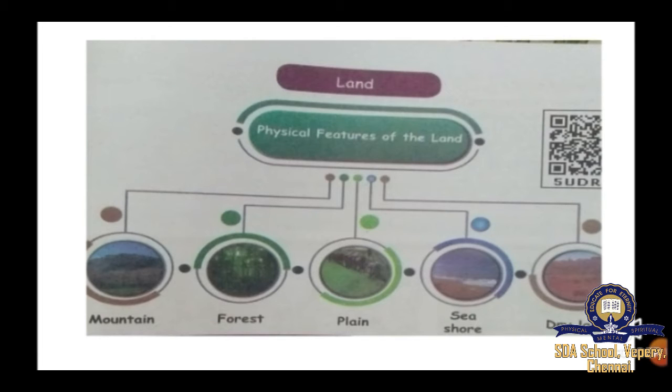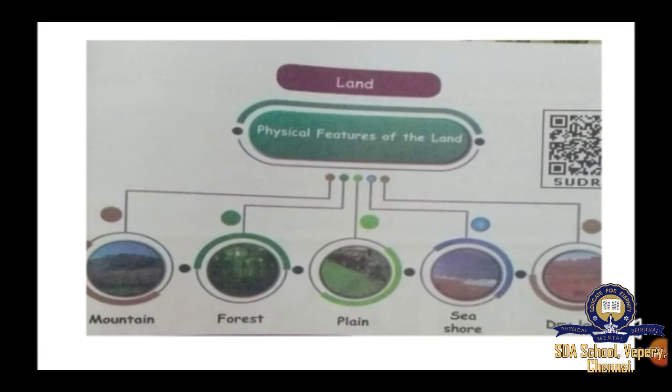And the next feature of the land is plains. Some part of the earth is made up of plains, so we can grow plants, herbs, etc. So they give food to us. And then some part of the land is made up of sea and seashore. Do you know some of the seashores in Chennai? Yes, the Marina Beach, Mahabalipuram Beach, Thiruvanmiyur Beach. Do you like beaches, kids? Part of the earth is filled with seashores.